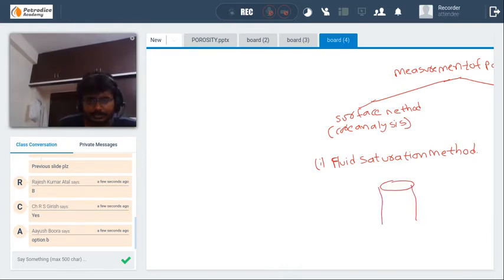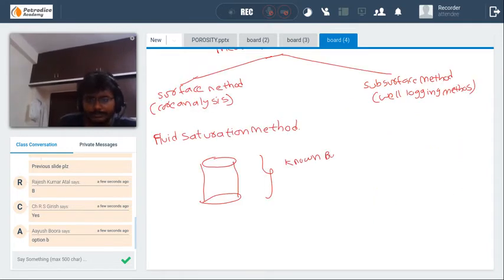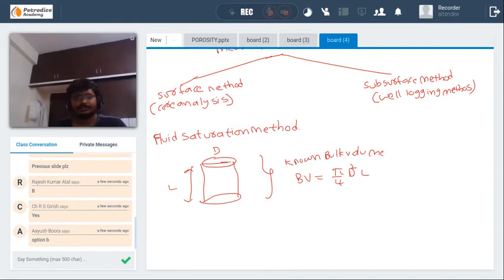We will take a core of known bulk volume, which is calculated by the known methods. Using a scale, you find the diameter and the length. The bulk volume is calculated by pi by 4 d square L.